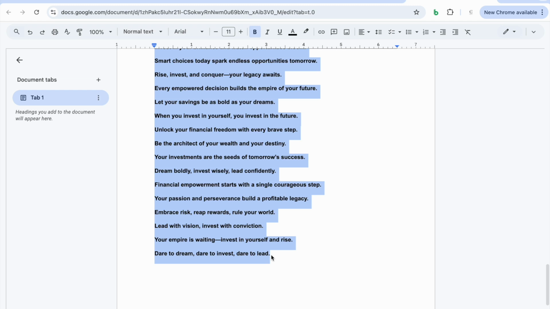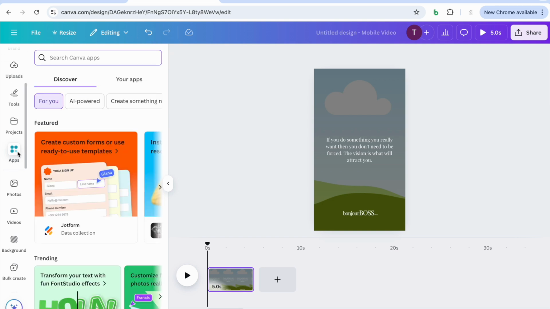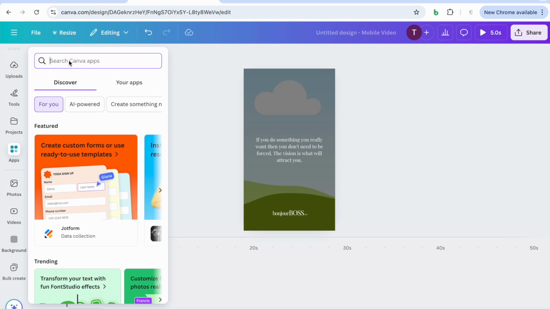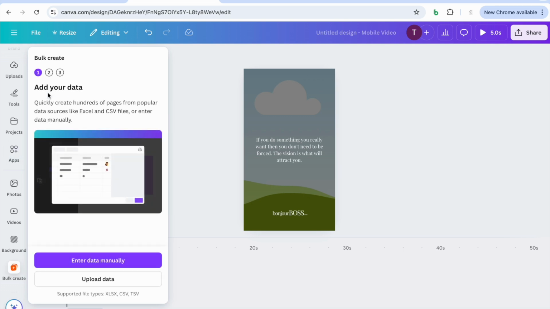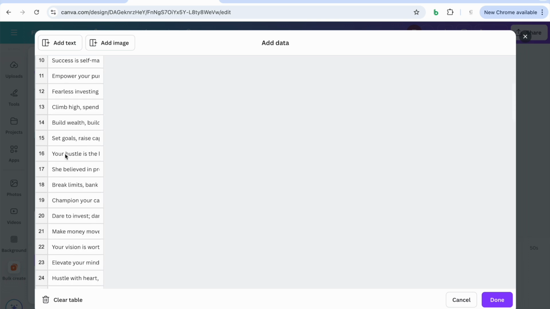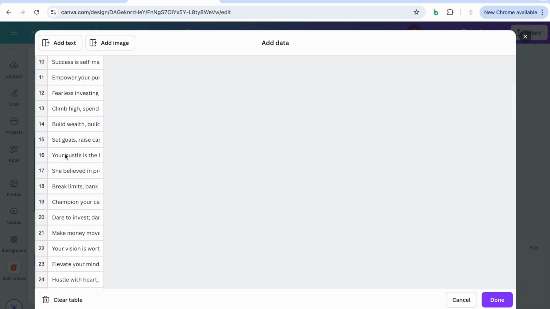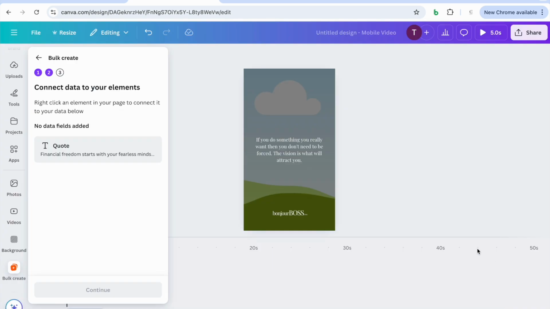Okay, I'm gonna copy them, and then I'm gonna go over to Canva and click on apps and then type in bulk, and then you should see bulk create, and then enter data manually. You're gonna type quote here and then go down to the first cell, and then you're just gonna paste all of your quotes here, okay? So you'll see that all 90 quotes are there. You're going to hit done.